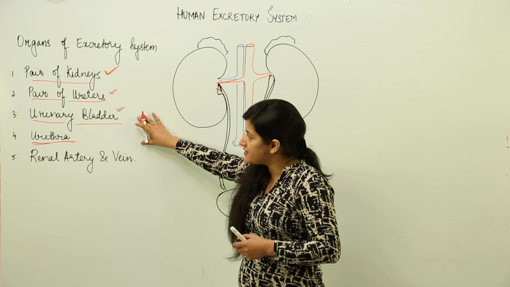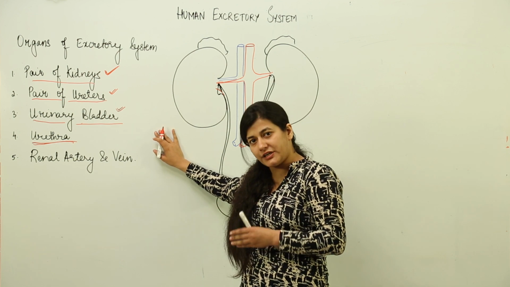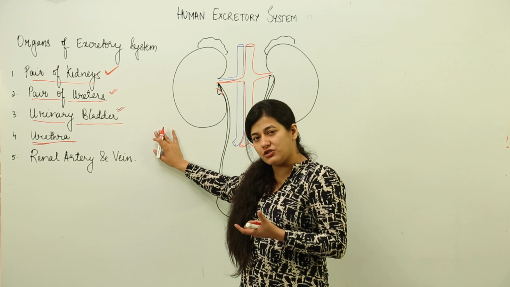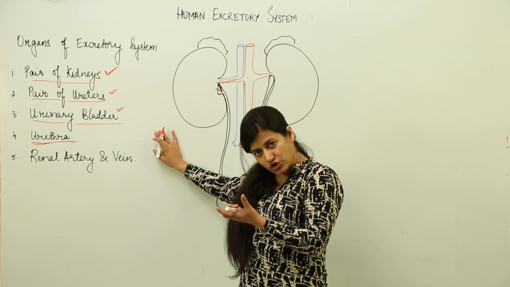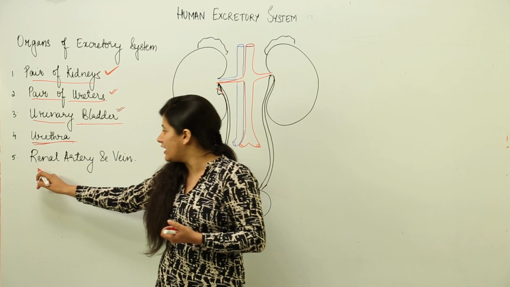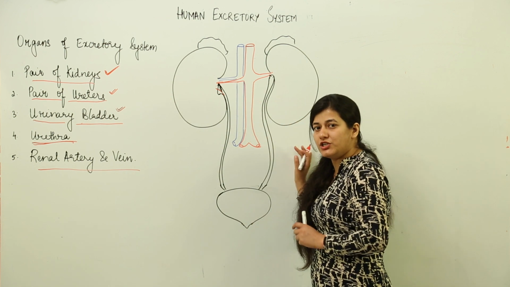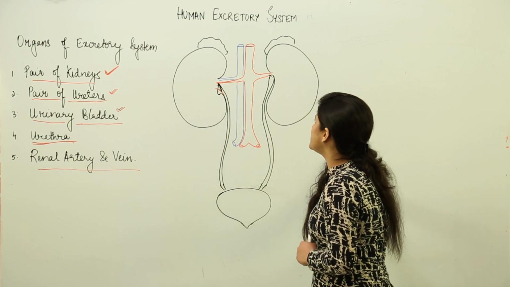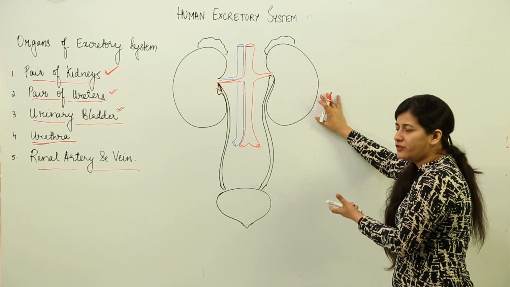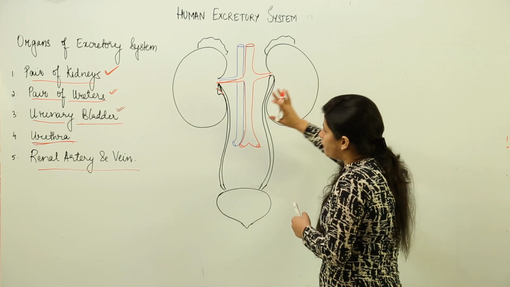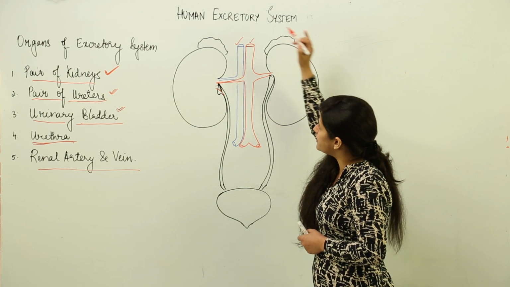So, these are the four basic organs. Of course, we also need to consider that this entire process is of filtration, and blood is the main connective tissue from which the waste material has to be extracted. So, we have the renal artery and vein, which are also important for the entire process of excretion in human beings. Now, talking about the pair of kidneys, this is a rough representation of the human system, a very vague one, but for understanding purposes, here is a renal vein and there is a renal artery.